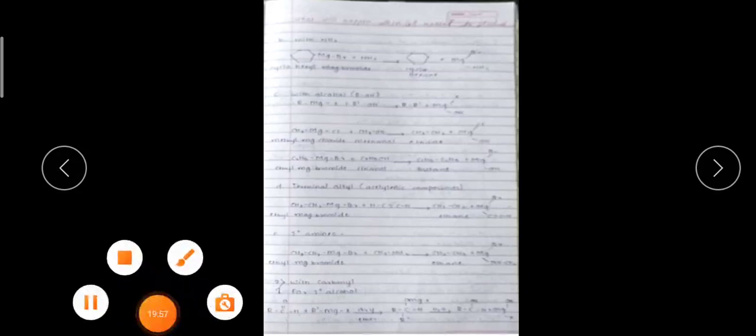I am requesting all the students to go through this lecture series daily, because we are covering a short part in each lecture, and it is very easy to remember this part. When you are not going through this lecture series daily, then it is very difficult. You have to write these notes in your book.